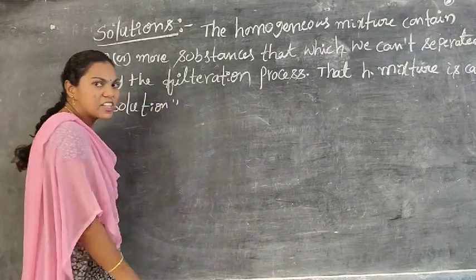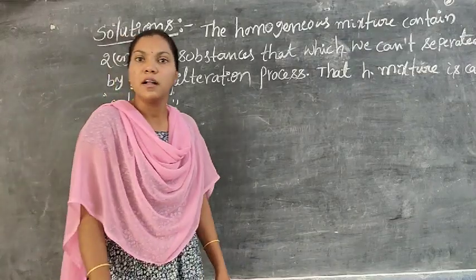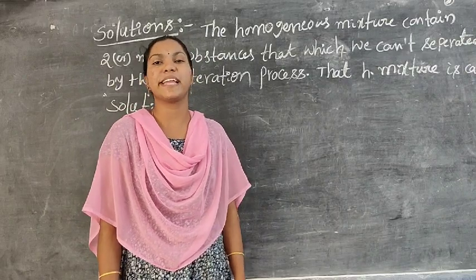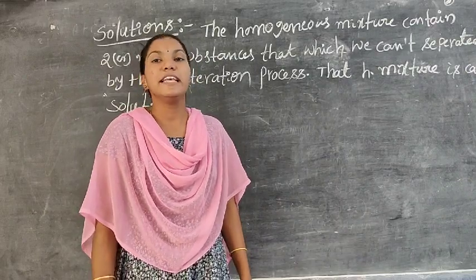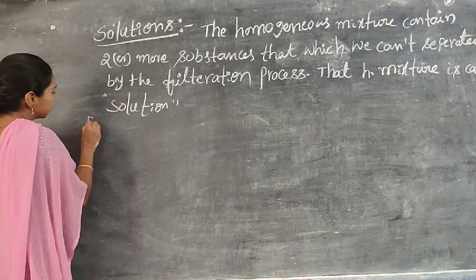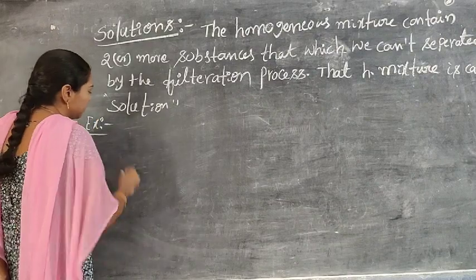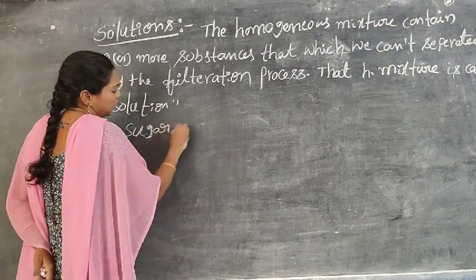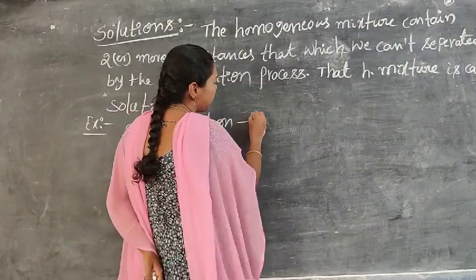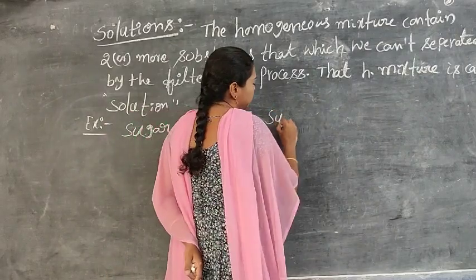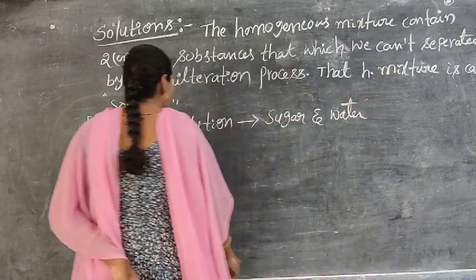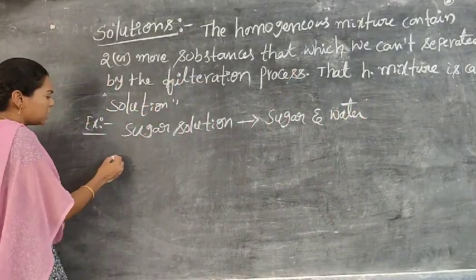A solution is a homogeneous mixture which contains two or more substances or components. The components are not easily separated by the filtration process. Okay. Examples: sugar solution. A sugar solution is prepared by using sugar and water. We have to prepare the sugar solution using sugar and water.